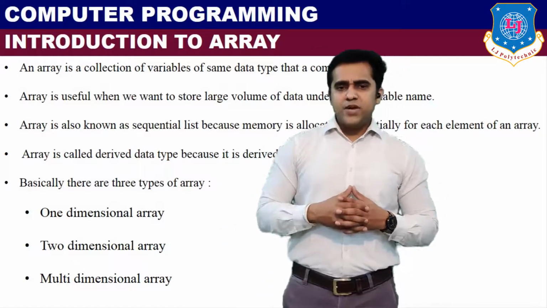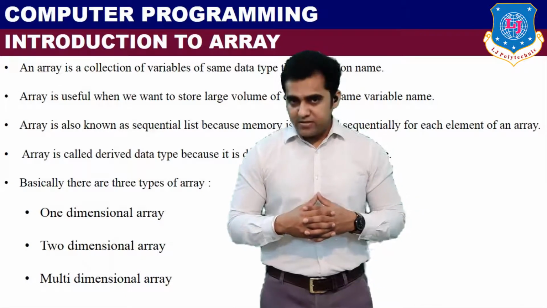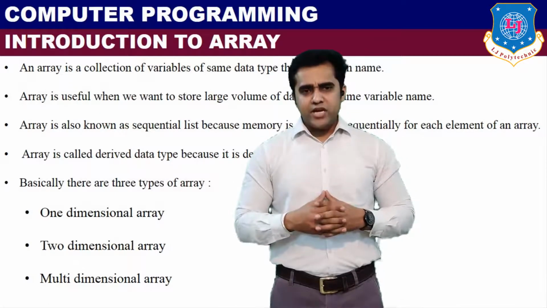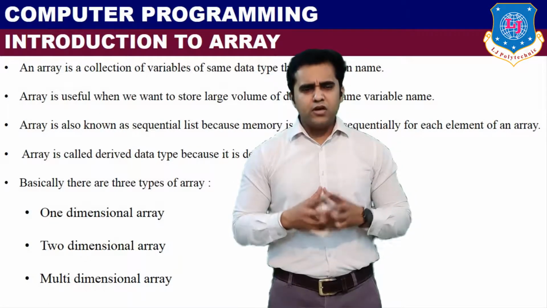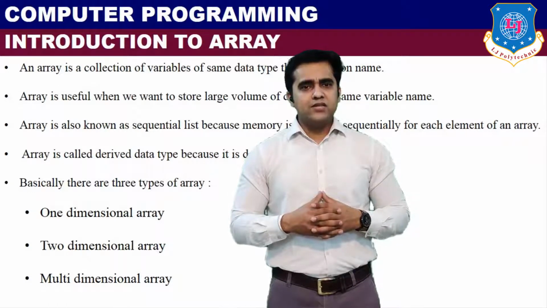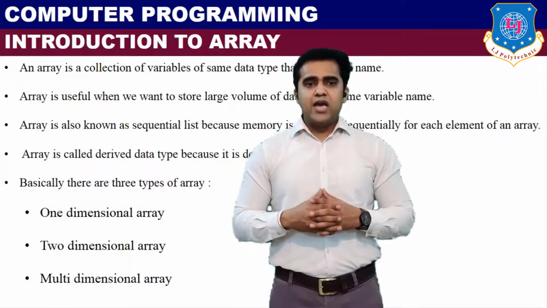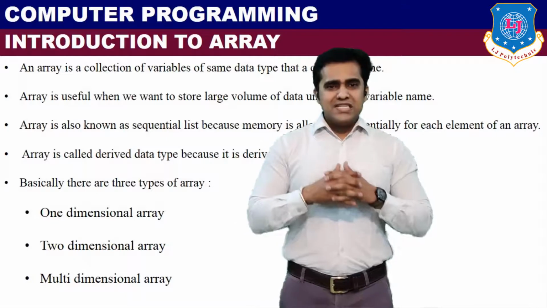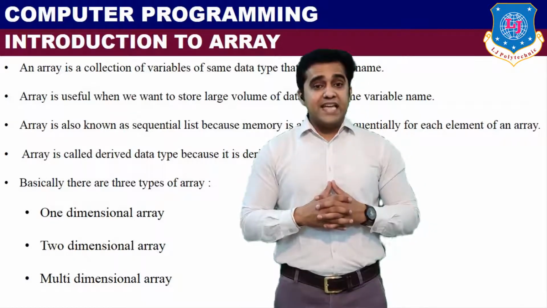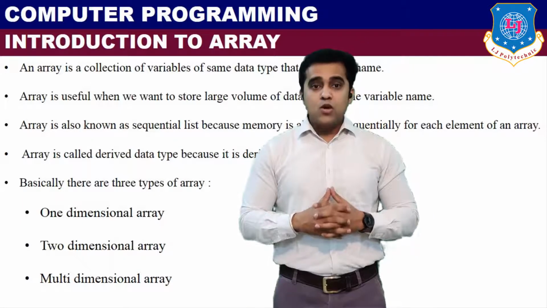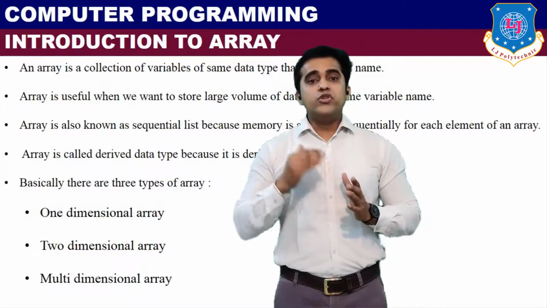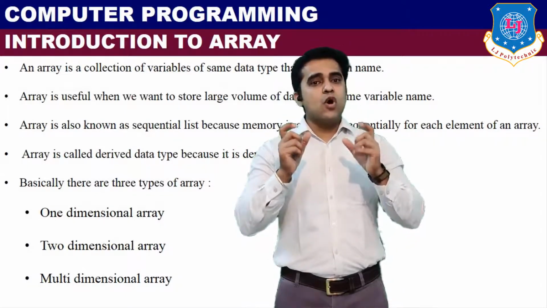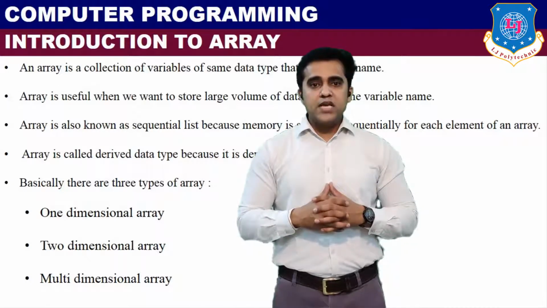In this chapter we will have some new words like index, size, or you can say prefix. There are three types. The first one is one-dimensional array, someone calls it 1D, another is two-dimensional array, and the last one is multi-dimensional array. Now we will discuss the characteristics of array, then one-dimensional array, how to declare one-dimensional array, how to initialize one-dimensional array, and a small program of one-dimensional array. So please stay on screen.